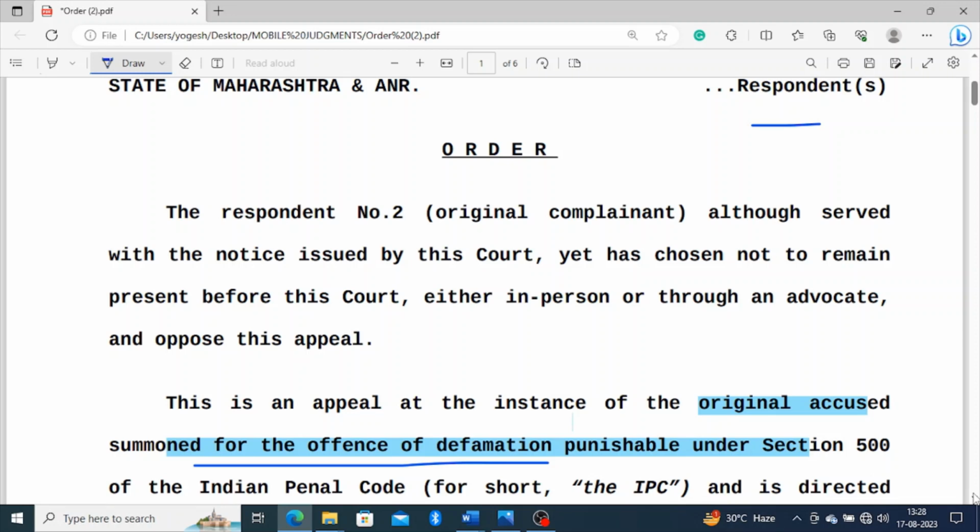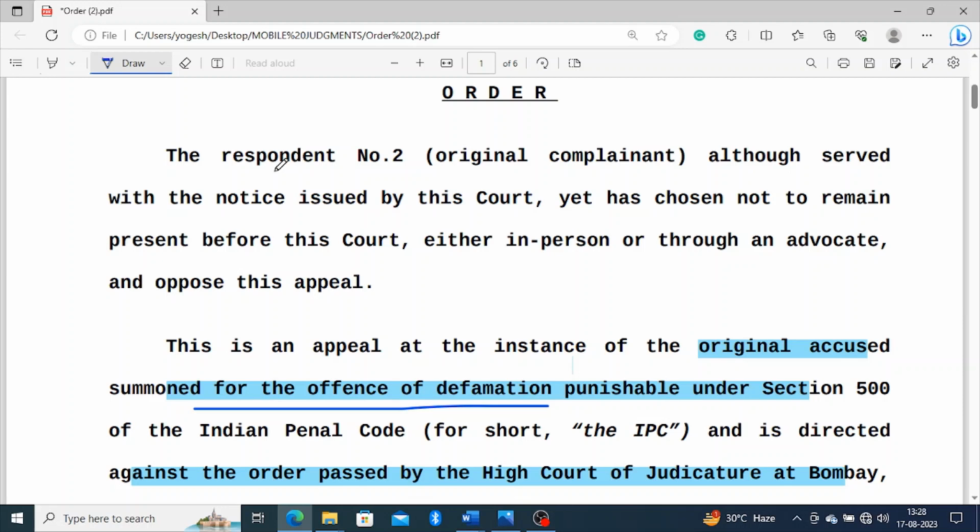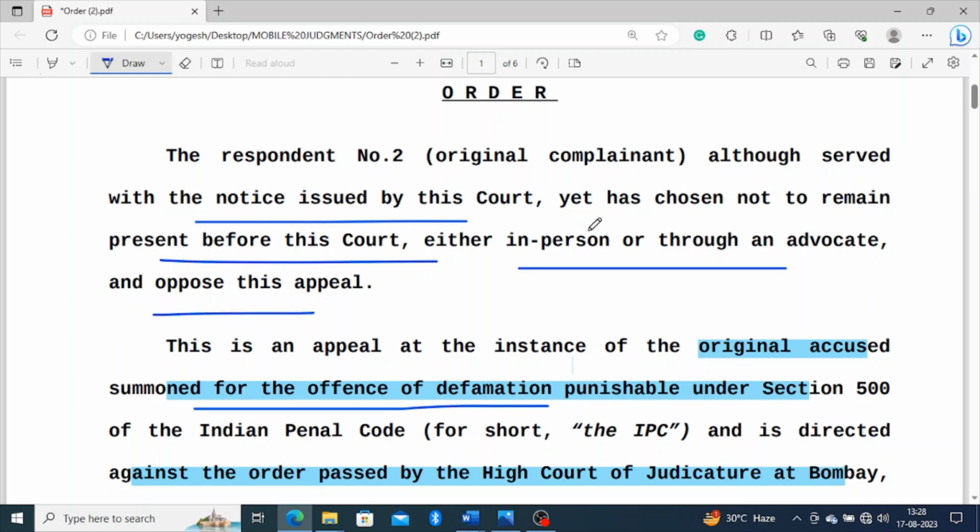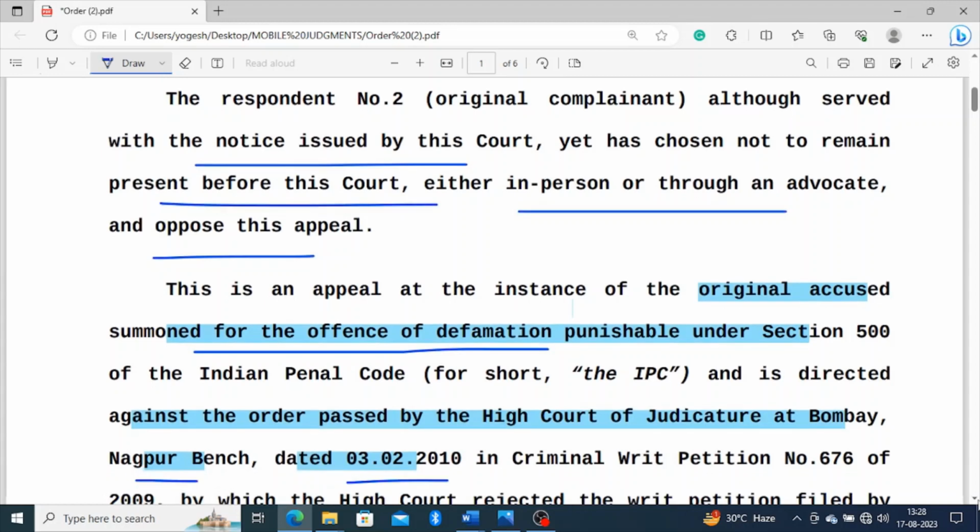The Honorable Court has interpreted the provisions of law, and we are also going to learn from this order. Respondent number 2 was served a notice issued by this court, but he has chosen not to remain present before this court, either in person or through an advocate. Respondent number 2 was the complainant, and when the appeal was admitted and notice was issued, he chose not to appear to contest this appeal. This is what the first paragraph is about.